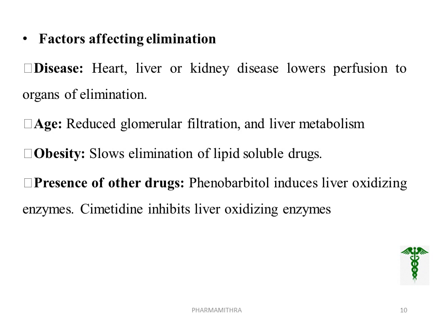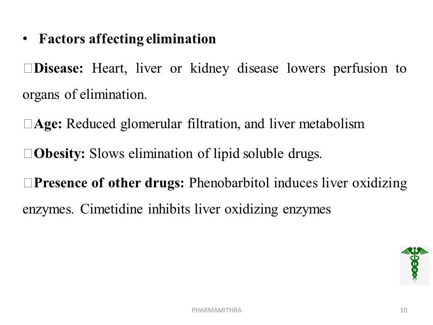Factors affecting elimination. The first factor is disease condition. In the case of heart, liver or kidney disease, the condition lowers the perfusion to the organs of elimination. So in such cases, we want to look after the dose of the particular dosage form, either reducing or increasing the dose, especially in the case of kidney disease.